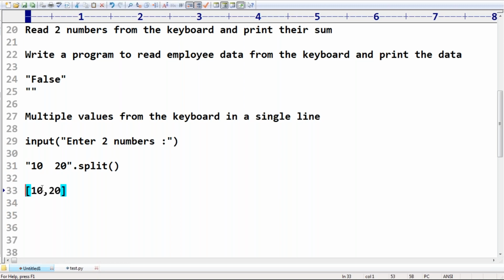Now typecast these 2 into int type: int of x for x in the list. For every value in this list, can you please typecast? Excellent. Now the returned values, can you please assign to a comma b, like this? This is not executable code, observe carefully.